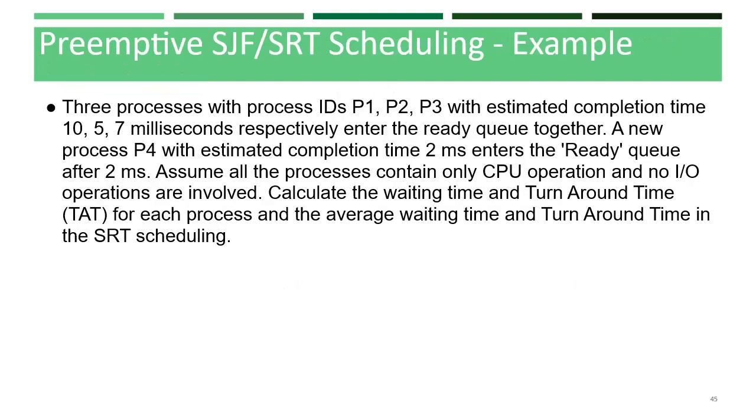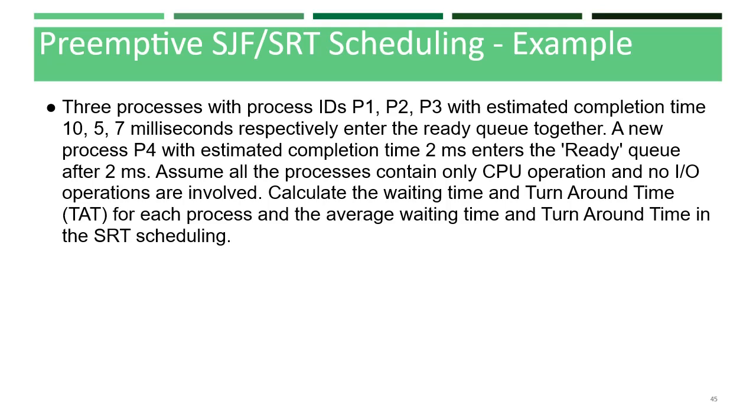Here you'll understand more clearly if I take an example. This example says that there are three processes with IDs P1, P2 and P3. Their estimated completion times are 10, 5 and 7 milliseconds and they enter the ready queue together.